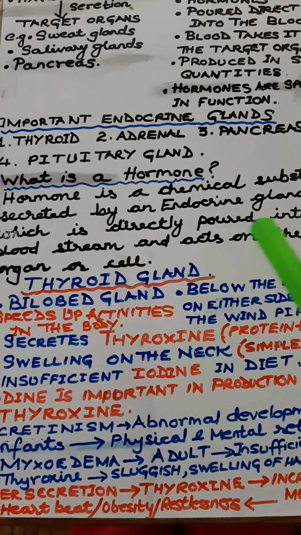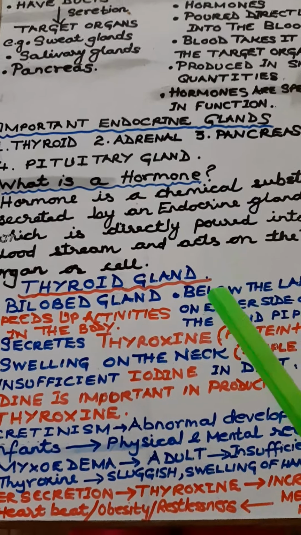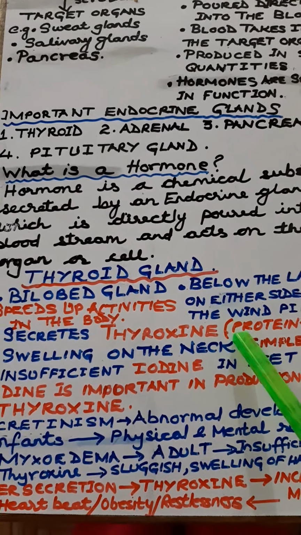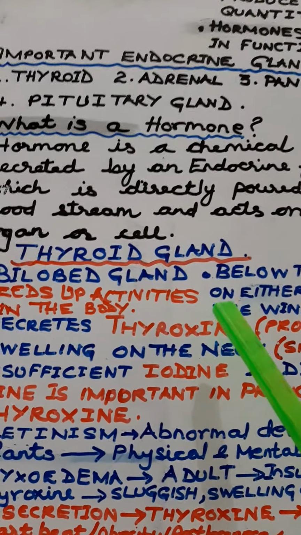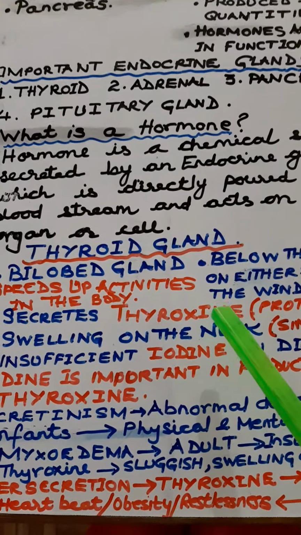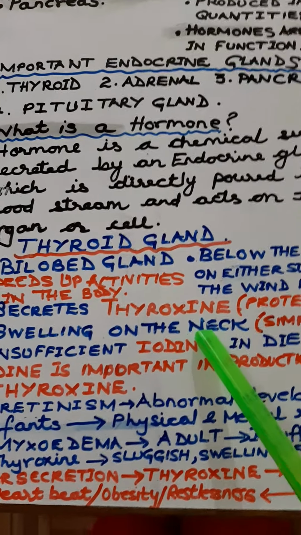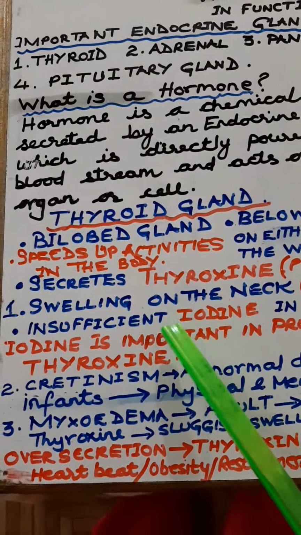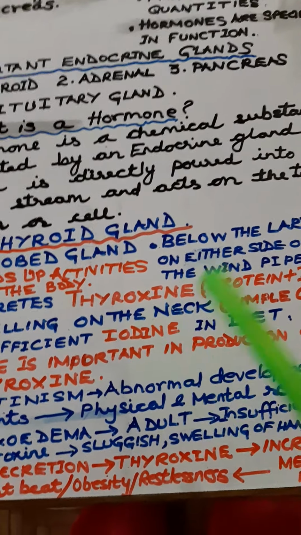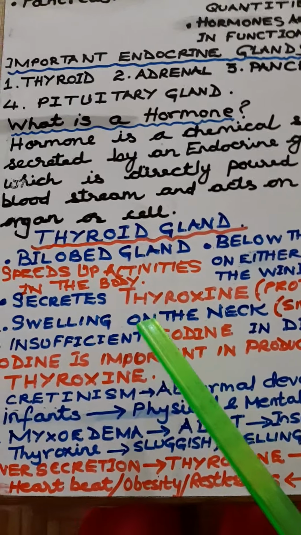And if it is secreted in excess, again that leads to another problem. So insufficient secretions or over secretions. Now see what happens when there is insufficient secretion of thyroxine.